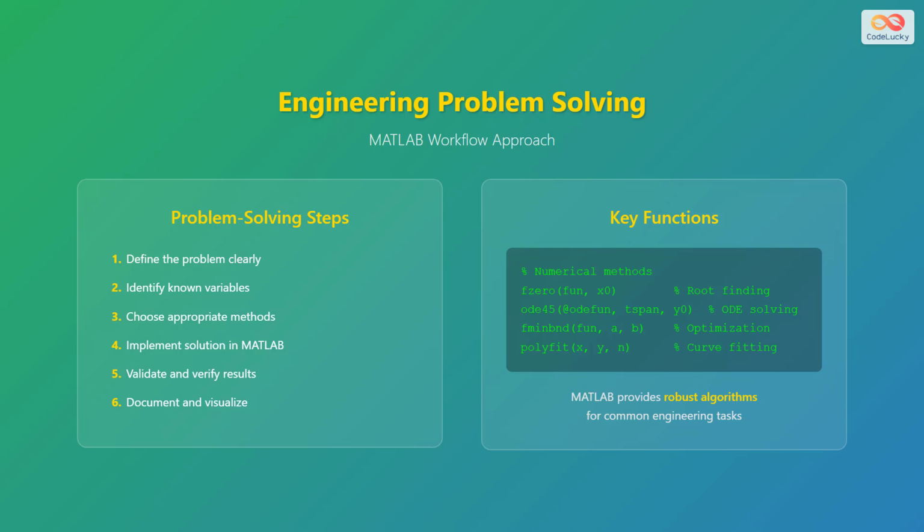The implementation phase involves writing clean, well-documented MATLAB code that efficiently solves the problem. Validation and verification are critical steps where you test your solution against known results or theoretical expectations. Finally, document your solution and create meaningful visualizations to communicate results effectively.